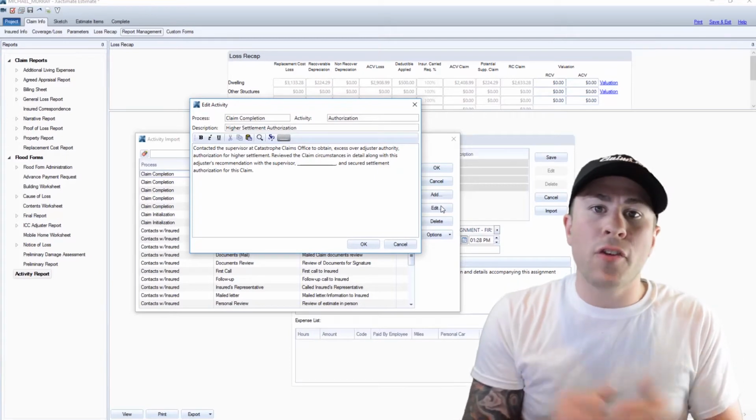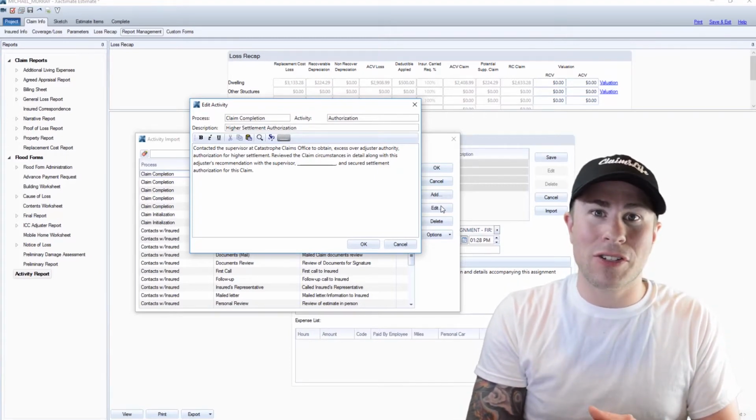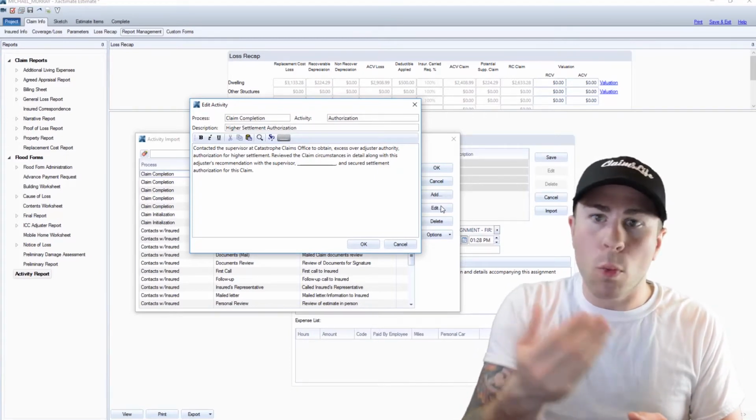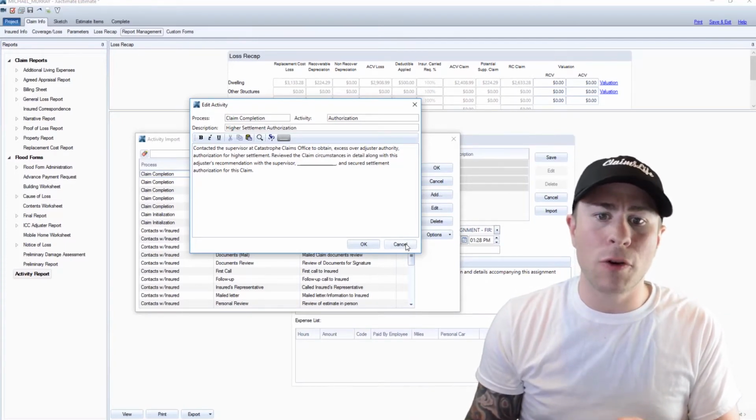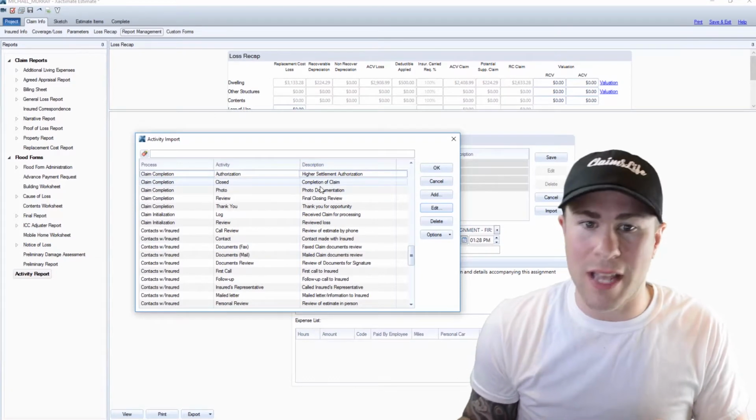All right, what if you're not working at a catastrophe situation? Then this doesn't apply to you. Or what if you don't have authority to do any settlement? Again, doesn't apply to you, but that's okay. Let's just move on to the next one.